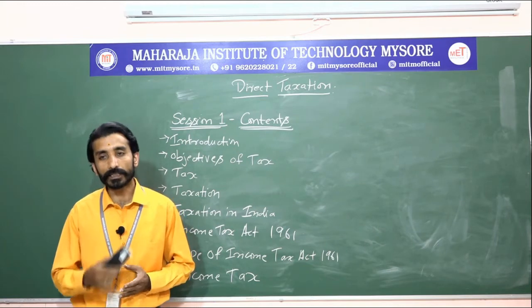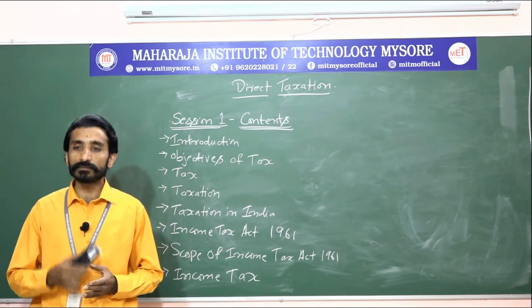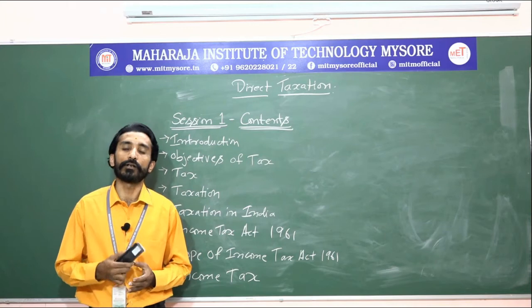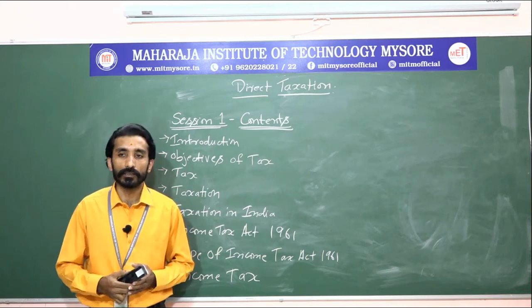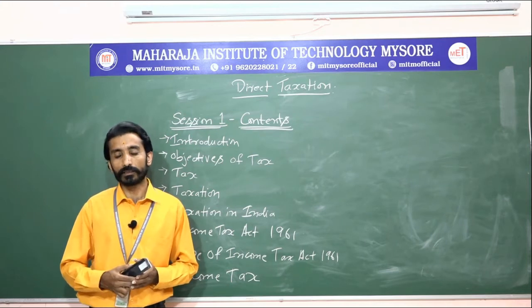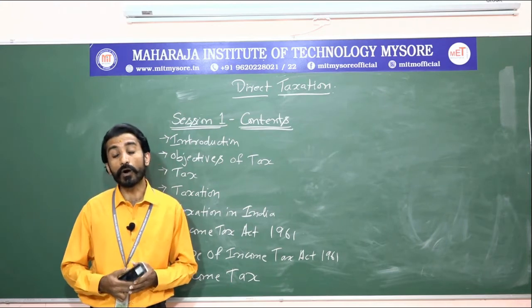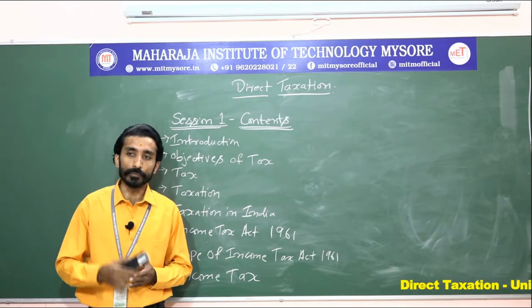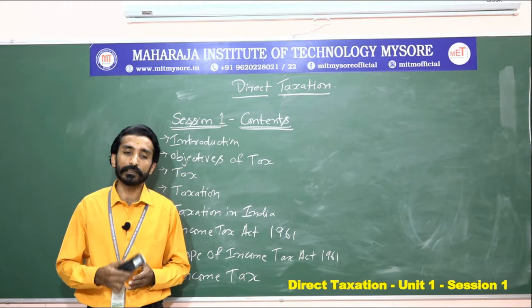Next, the second objective is that tax enables the government to maintain law and order. Means what? For the government to protect or safeguard the country, or for security purposes, they need funds to maintain law and order in the country.